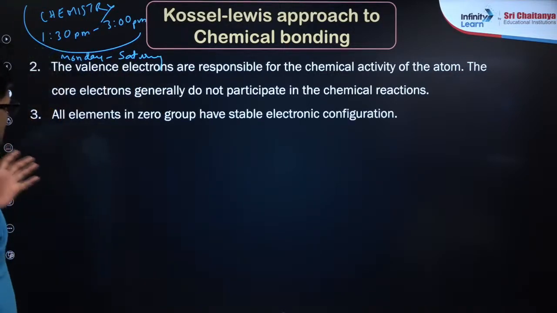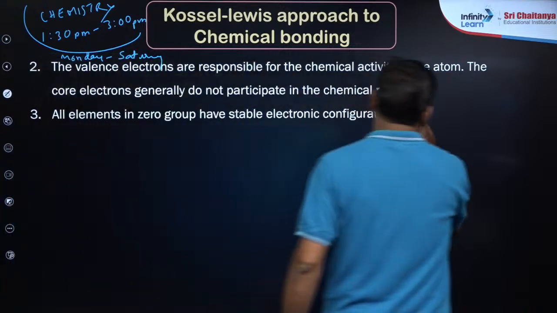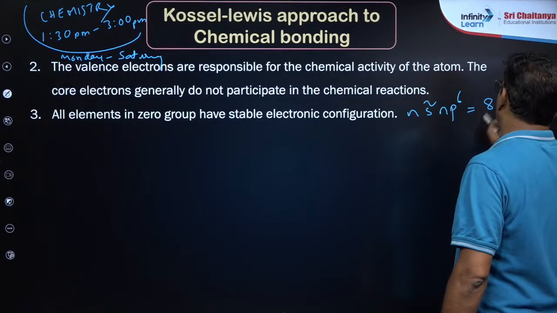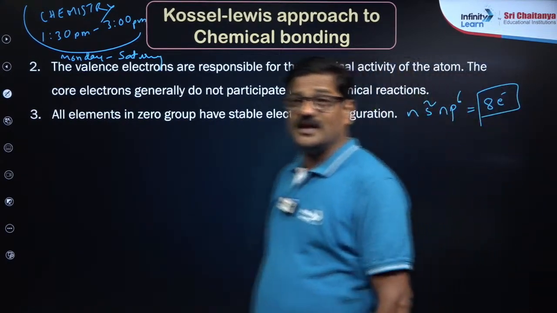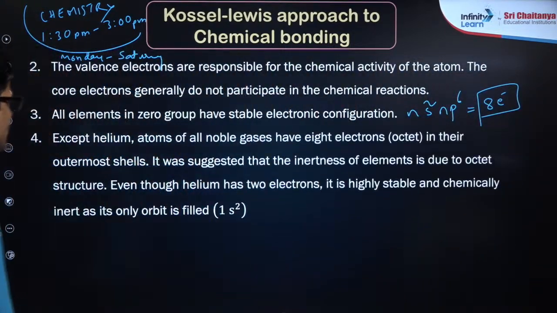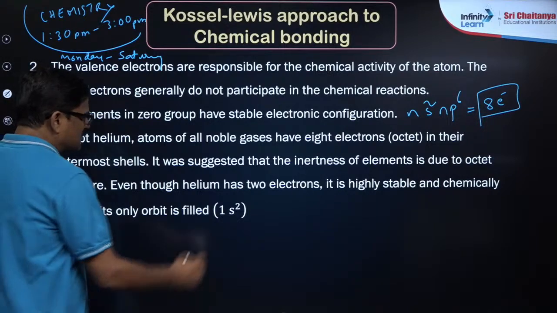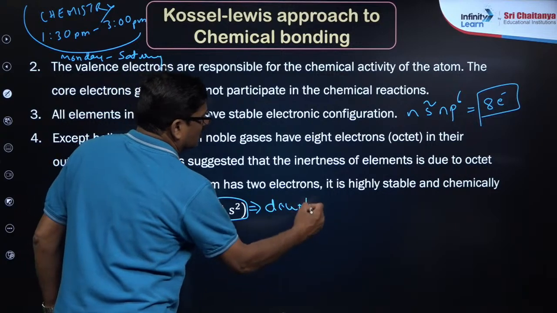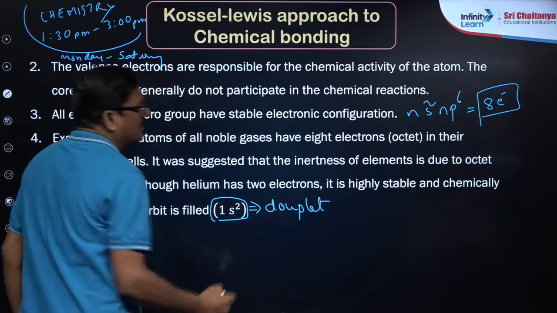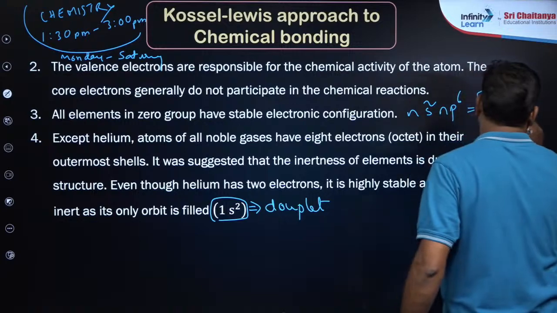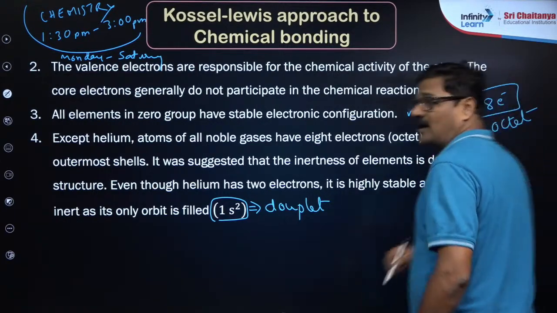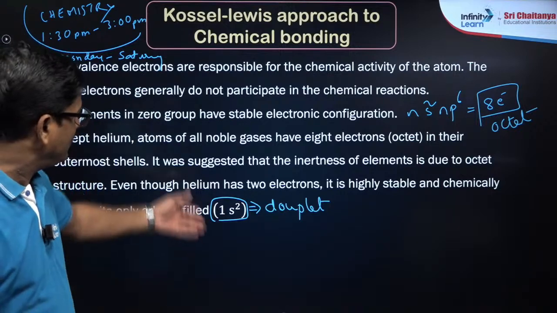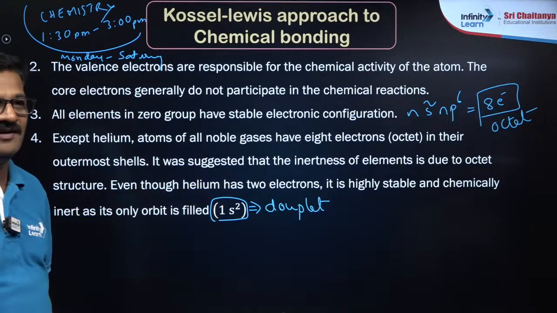नेक्स्ट, all the elements with zero group has a stable electronic configuration. इन लोग का ns2 np6 है, ये 8 इलेक्ट्रॉन का ऑक्टेट बन गया. Except helium, it has 1s2 configuration. This is what you call duplet configuration. ये octet configuration. एंड सबको पता है ऑक्टेट कॉन्फ़िगरेशन हमेशा स्टेबल है, यहाँ पे डुप्लेट भी स्टेबल है.